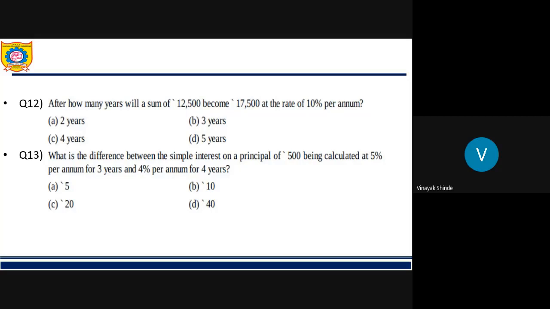Yes, 4 is correct. Go for question number 13. 13.5 is correct.